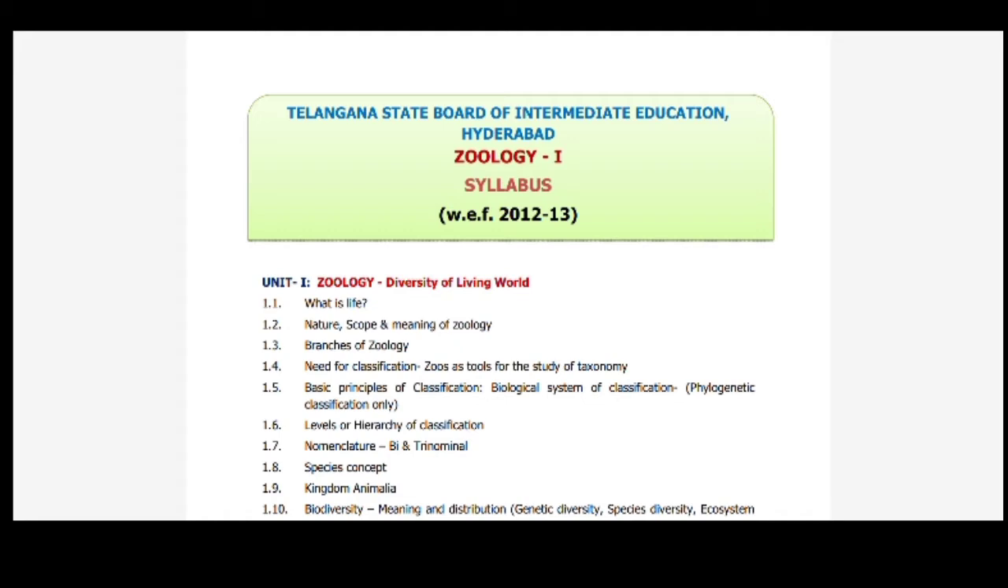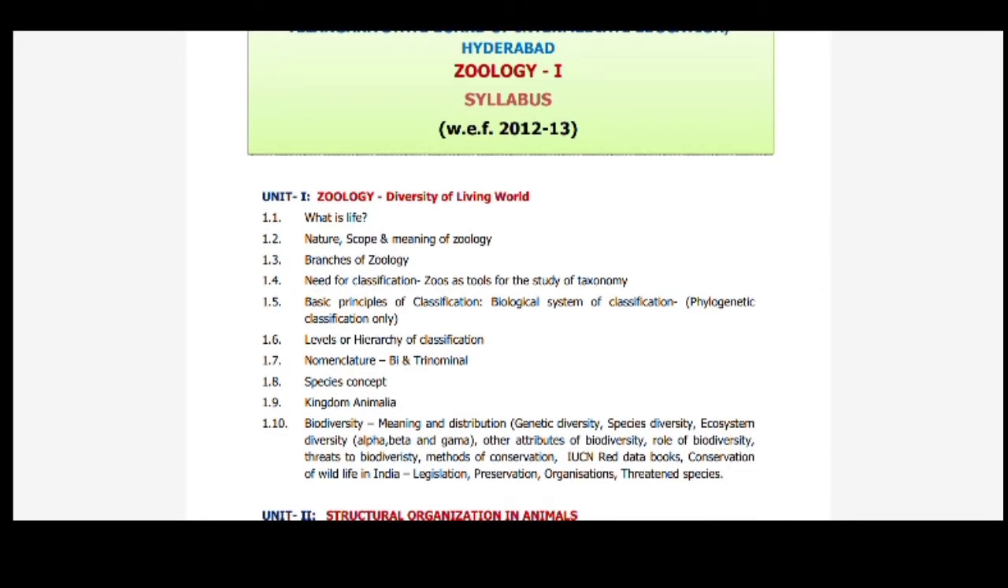zoology, branches of zoology, need for classification, zoos as a tool for the study of taxonomy, basic principles of classification, biological system of classification. So levels of hierarchy of classification, nomenclature, binomial, trinomial nomenclature, species concept, kingdom Animalia, then biodiversity, meaning and distribution, genetic diversity, species diversity, ecosystem diversity, other attributes of biodiversity, role of biodiversity, threats to biodiversity, methods